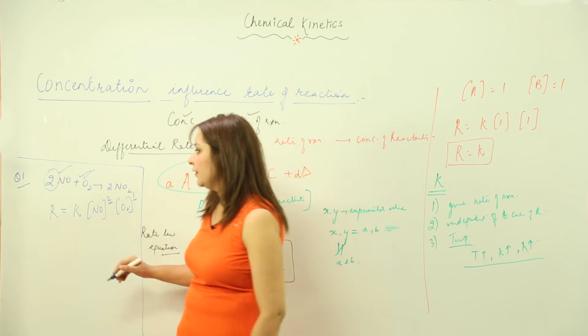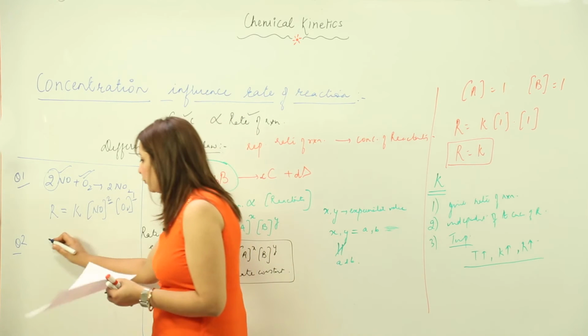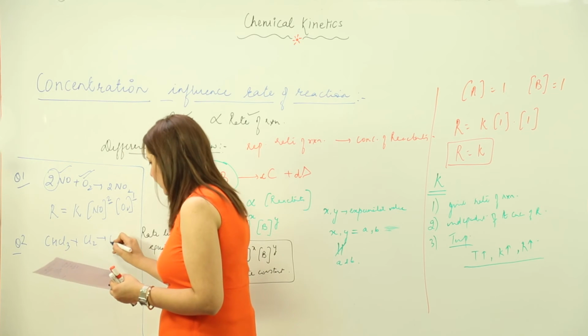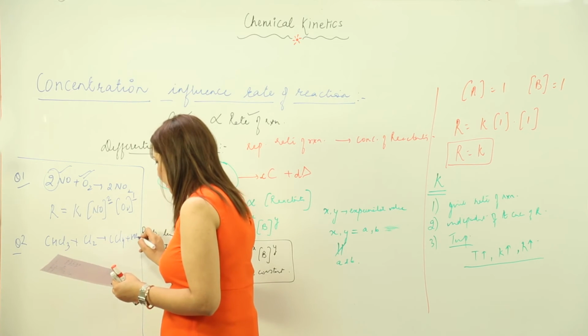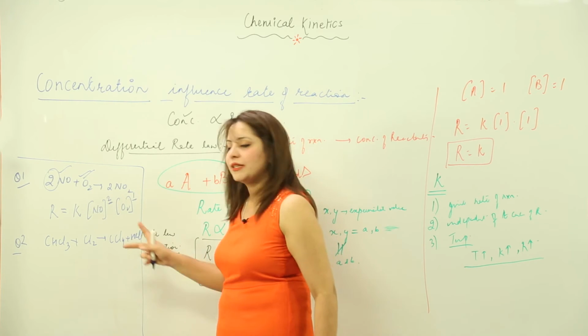I have one more example in which you will see what I told you. I have a question for you. CHCl3 plus Cl2 gives us CCl4 with HCl, right. Now I have two questions related to this reaction.